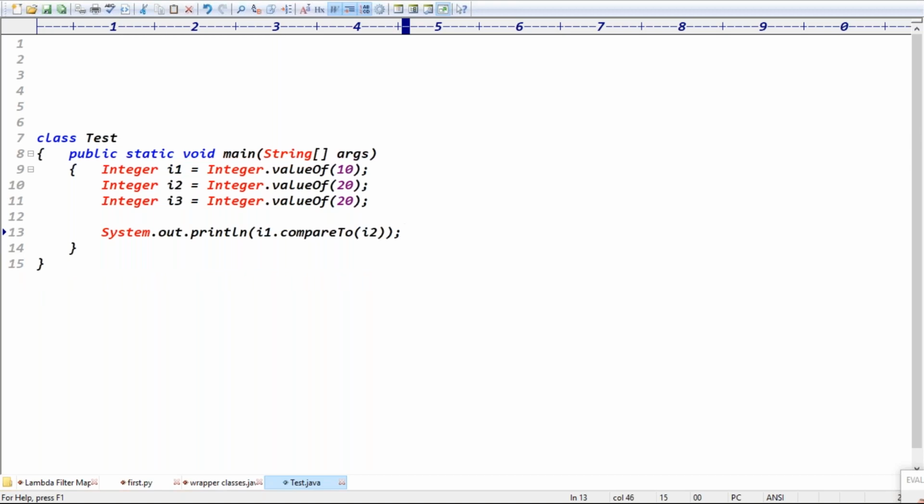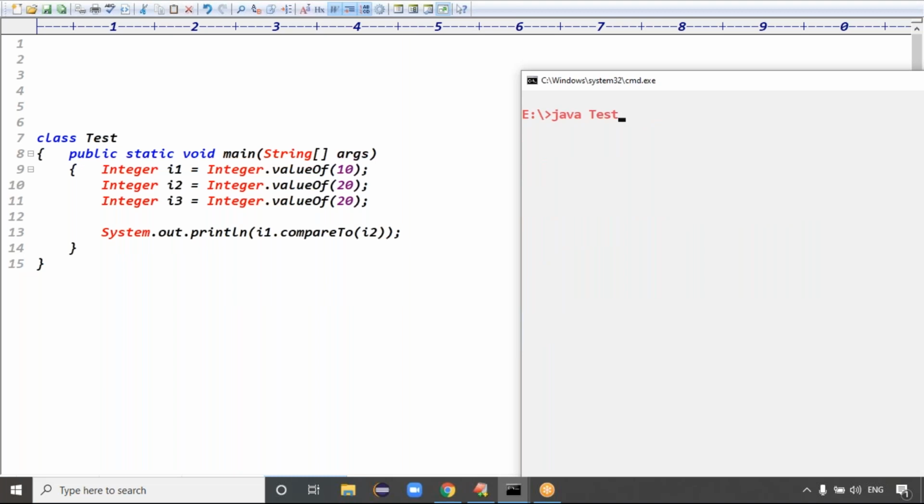Negative. The first value, 10, is smaller, which means it returns a negative, right? Yes. Actually, in wrapper classes, it returns only minus one for negative or one for positive, guys. Negative means only minus one is returned. Positive means only one is returned.